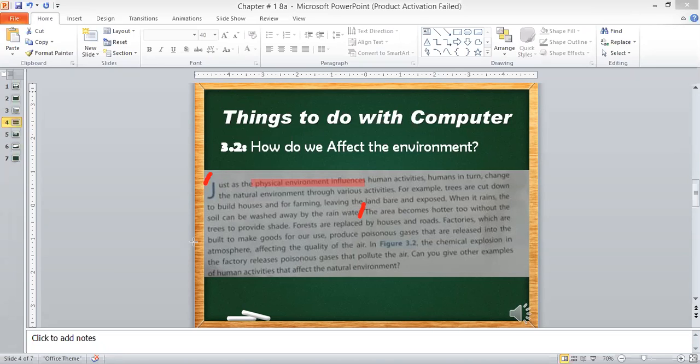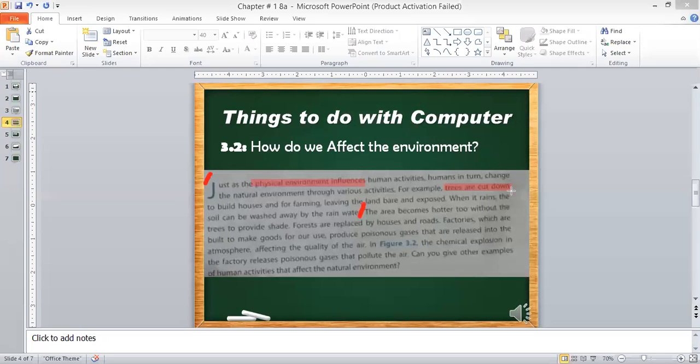Humans in turn change the natural environment through various activities. Humans can also change the human environment. How? By doing different activities. They can change the natural environment or the human environment by different activities. How can they do it? For example, trees are cut down to build houses.